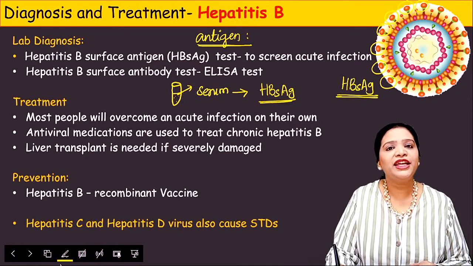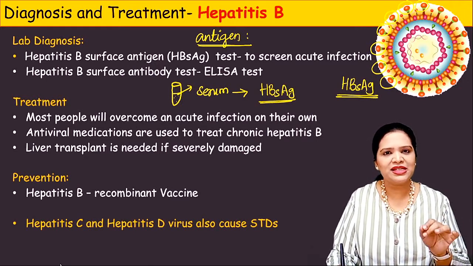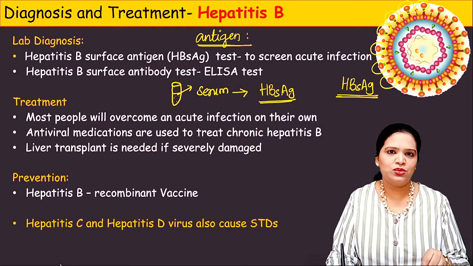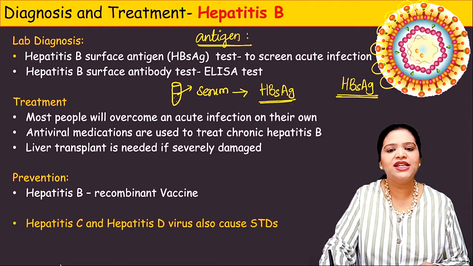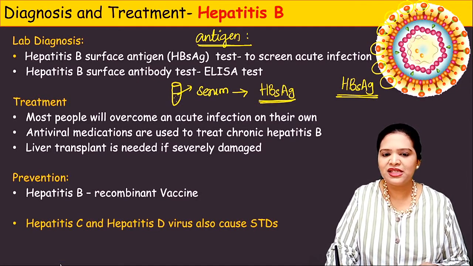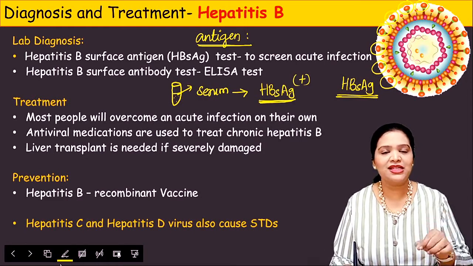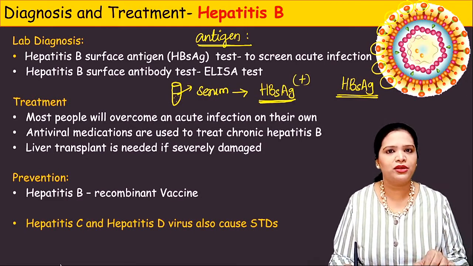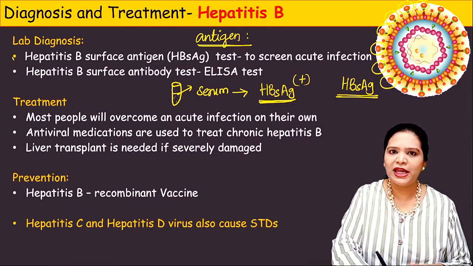If a patient has acute infection, this hepatitis B surface antigen will be present in his blood. We are detecting that. That test is called the hepatitis B surface antigen screening test. If this comes positive, it means the patient is having an active infection now. That is, presently he is having the infection. The virus is multiplying in his cells, right? So this is one laboratory test.